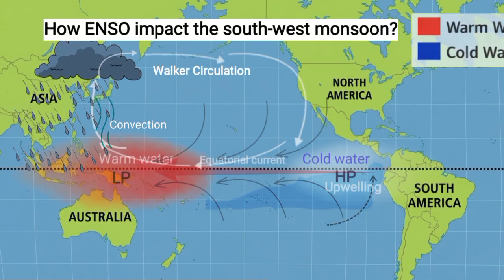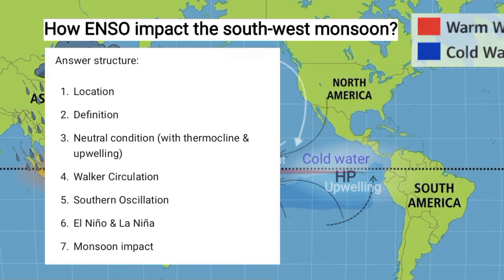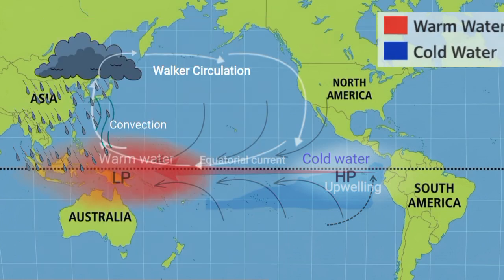If a question comes, how does ENSO impact the southwest monsoon? The right answer has this structure: definition, neutral condition, water circulation, El Nino and La Nina, impact on the Indian monsoon. This structure gives high marks and clarity. So, ENSO is a global climate regulator and a key determinant of the southwest monsoon, and understanding its dynamics is essential for monsoon forecasting, agriculture planning, disaster preparedness, and water resource management in India.